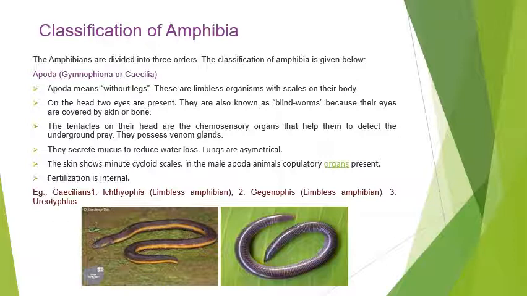Some examples of this Apoda are the limbless amphibia. A member of these is Ichthyophis. These are the blind worms. They are called limbless amphibia. Gegenophis and Uraeotyphlus. Collectively they are called Caecilians.